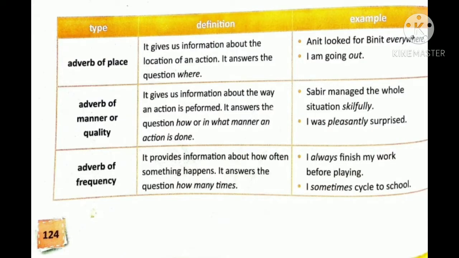Adverb of place gives us information about the location of an action. So it answers the question where. He looked beneath, everywhere. Where did he look? So you will get the answer for where, adverb of place. Adverb of manner or quality answers the question what manner or how. Sabir managed the whole situation skillfully. For the question how, we get the answer skillfully.